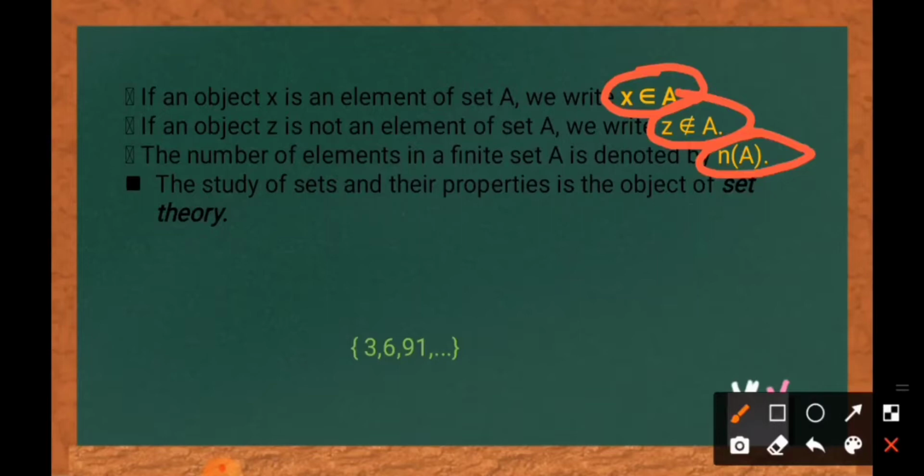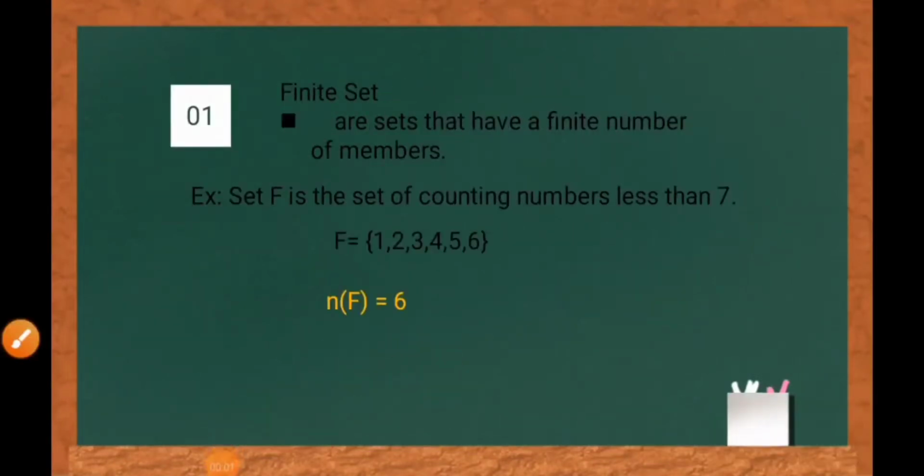So, the study of sets and their properties is the object of set theory. Always bear in mind that the numbers 3, 6, and 91 are called elements or members. And these 3 dots mean that the set is infinite. Note, list each element separated by a comma and then put curly brackets around the whole thing. This one is a bracket.